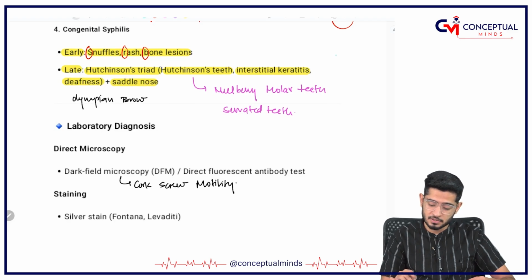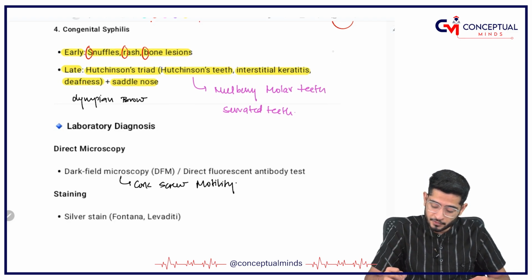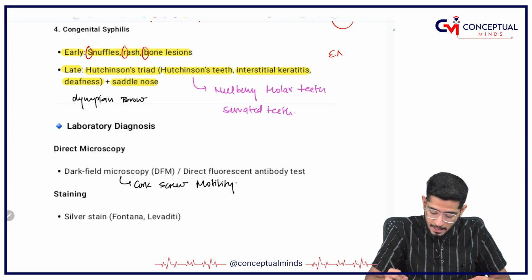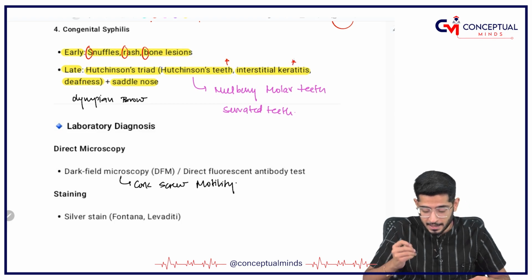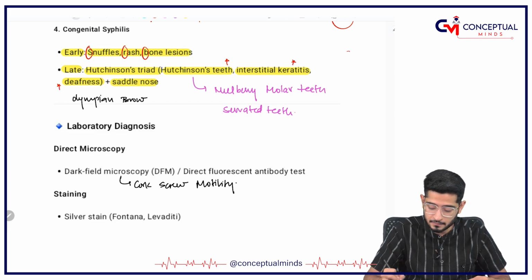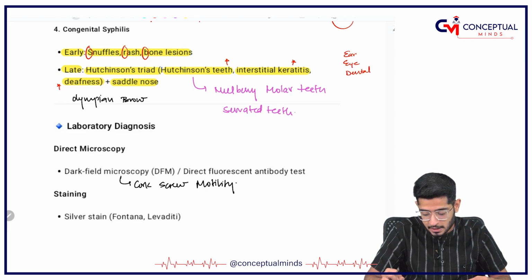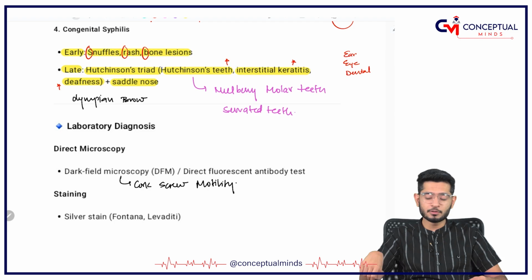So, what is Hutchinson's triad? A triad consists of three parts: the teeth, the keratitis, which means the eye infection, and of course the ear infection. So, eye infection, ear infection and the dental infection. So, Hutchinson's teeth. Okay. So, how to remember?